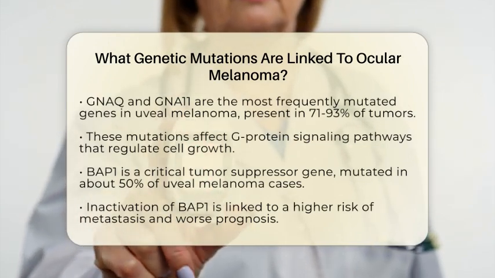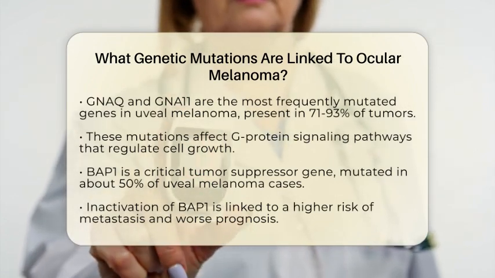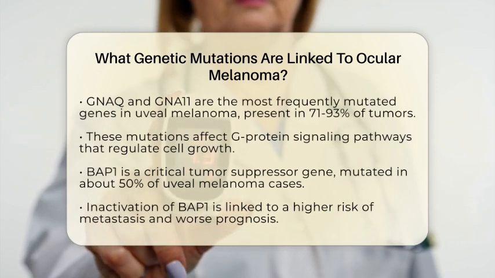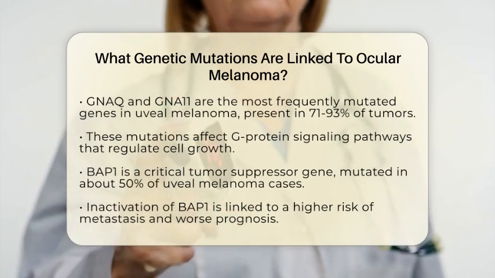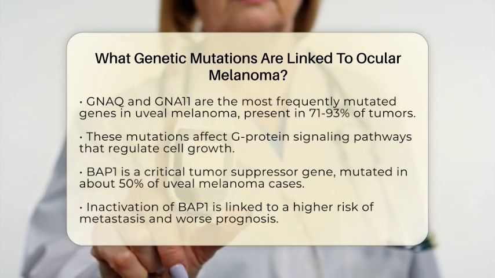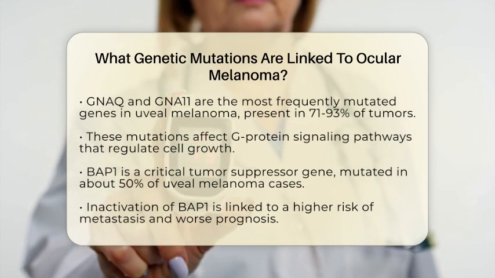Another significant gene is BAP1, a tumor suppressor gene. Mutations in BAP1 are found in about half of uveal melanoma cases. When this gene is inactivated, it is strongly linked to a higher risk of metastasis and a worse prognosis. These mutations are usually acquired and only present in the cancer cells.